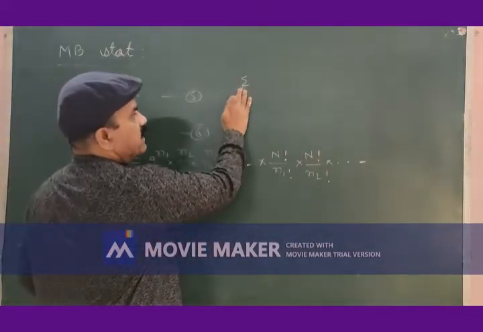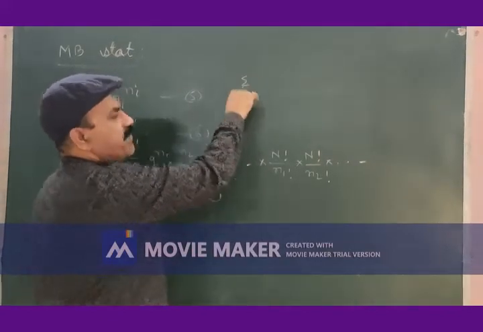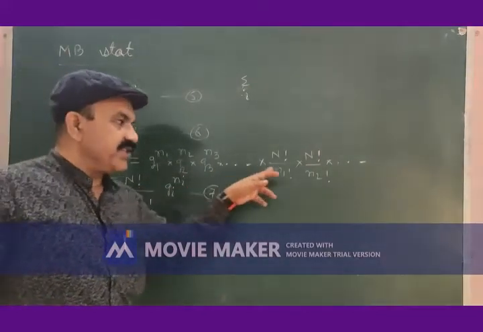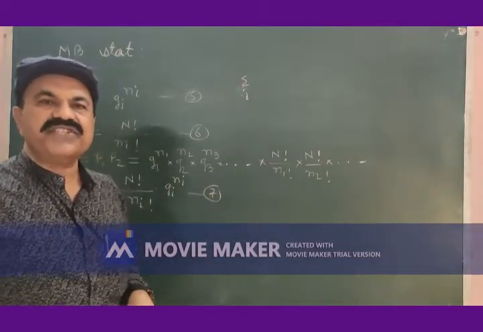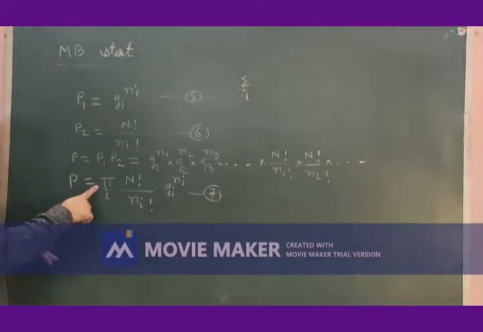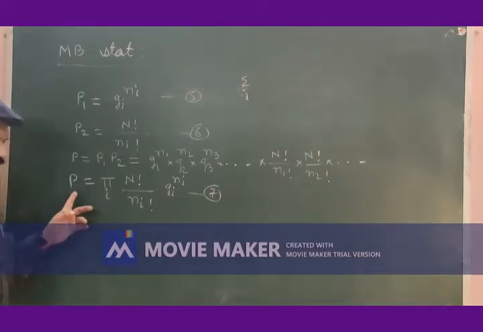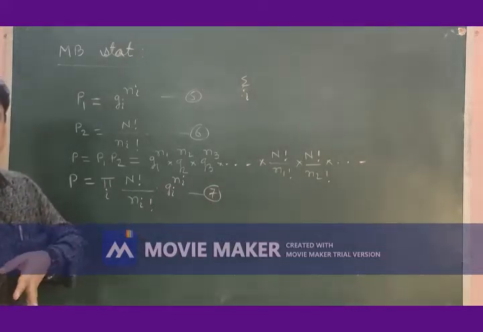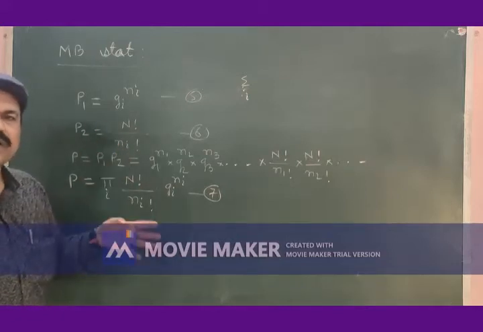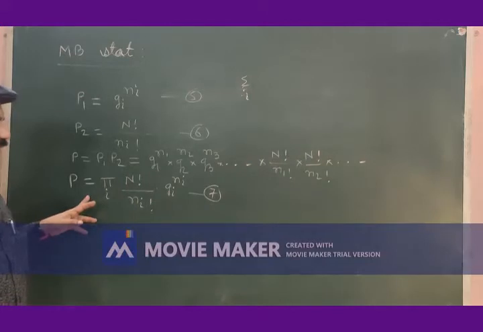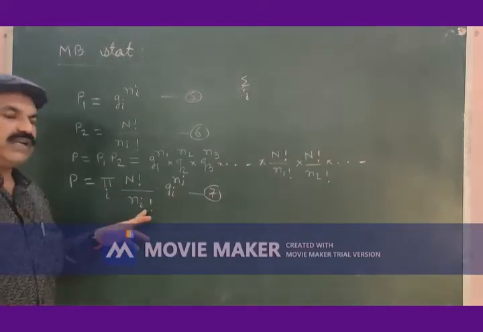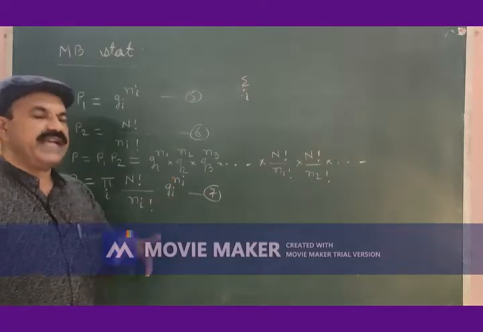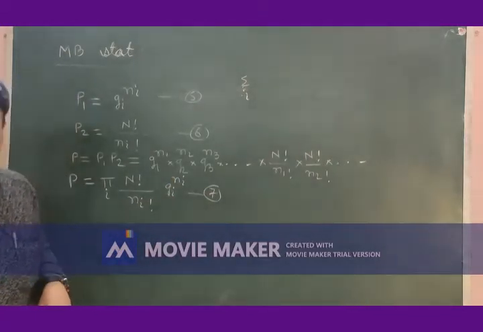We use this symbol for summation. We call this as summation of i. This is product of various terms. We use this symbol for that. We read this as product of items, pi of i, meaning that product of items. So the total probability P of distribution of ni number of particles among all the available energy levels will be product of items n factorial divided by n factorial into gi to the power ni, equation number 7.